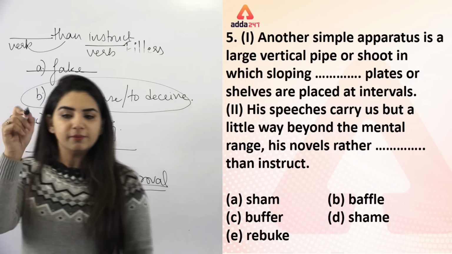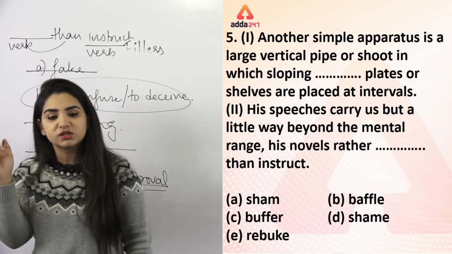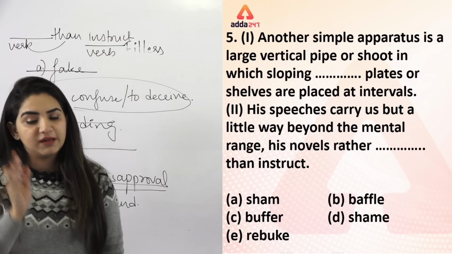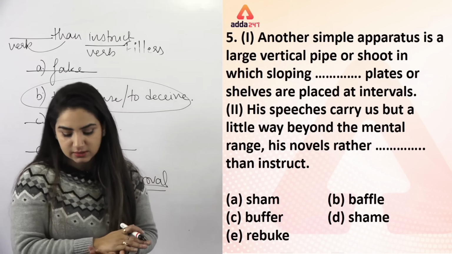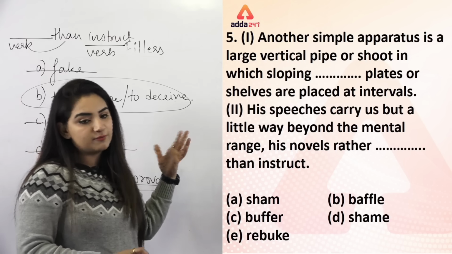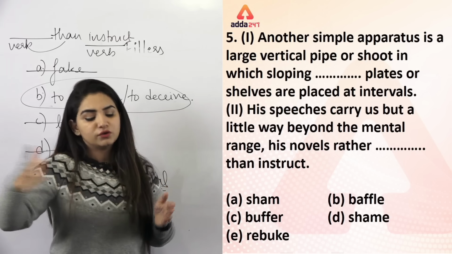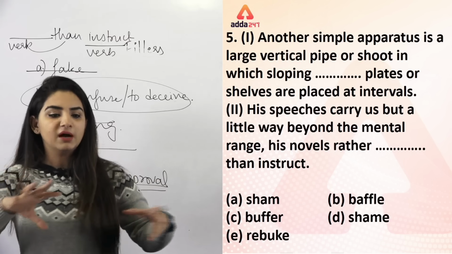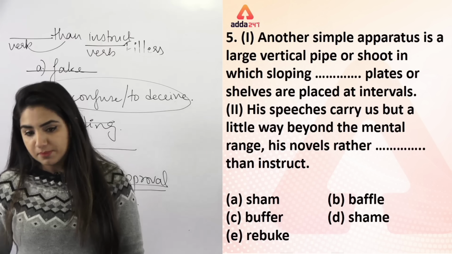So another simple apparatus is a large vertical pipe or chute in which sloping baffle plates or shells are placed at intervals. That means maybe plates that deceive, right? What do you mean by the word baffle in the first sentence? That means at some places, what is fitted? Plates and shells are fitted that will deceive the other part which is entering or coming in, right? So option number B is the correct answer here.